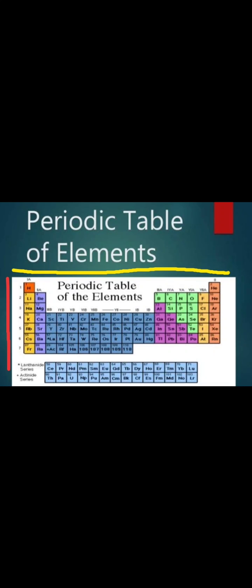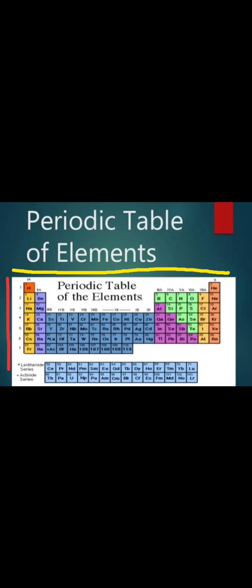And what is an atomic number? The number of protons present in the nucleus of an atom. An atom is the smallest unit of an element. And what is an element? It is a substance which cannot be split up into two or more substances by usual methods like applying heat, light, electricity. So this is the periodic table of elements.